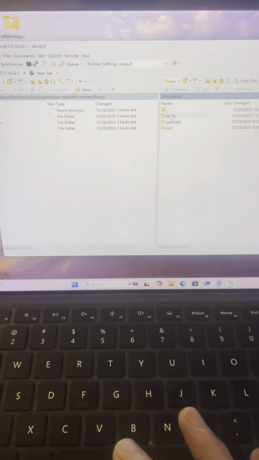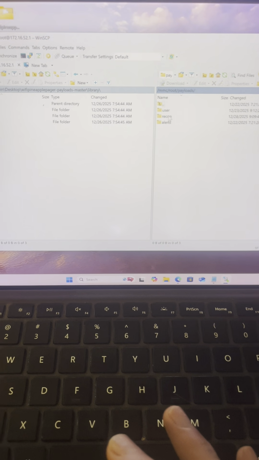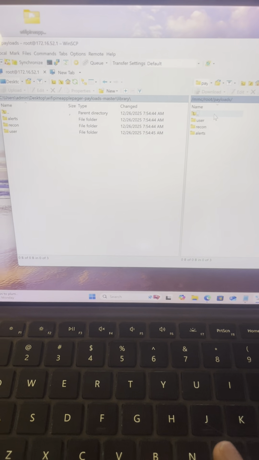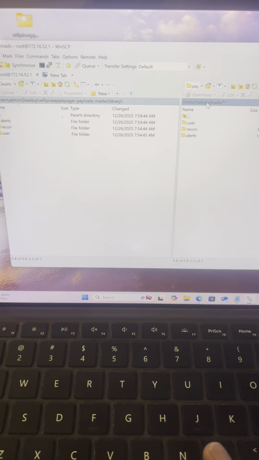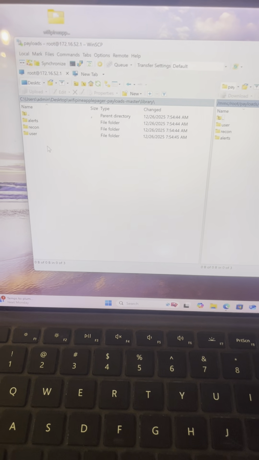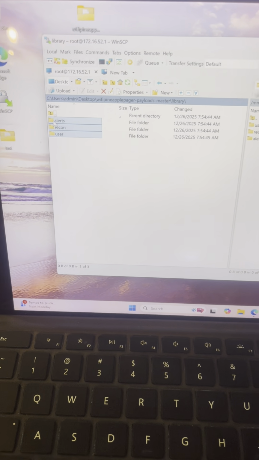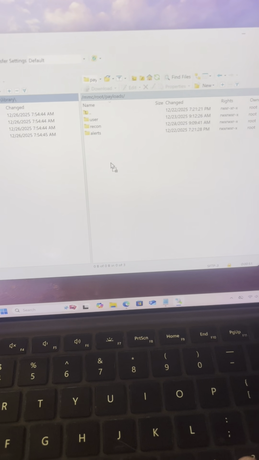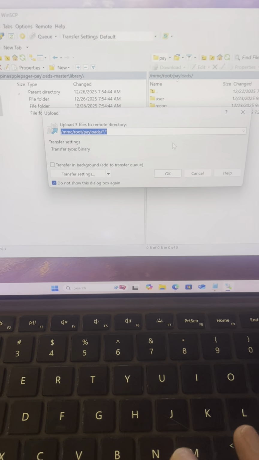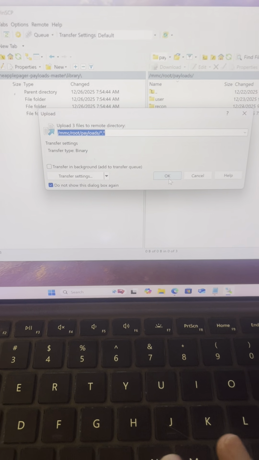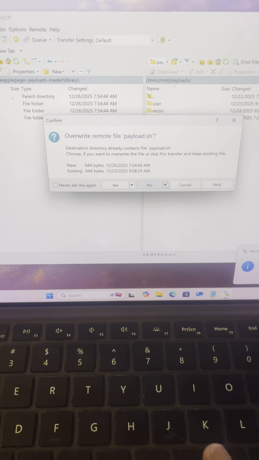So I'm having another brain fart here, trying to remember where the payloads actually go, but I found it. So basically you can just highlight and click and drag them over and they'll copy. Since I already have them here, it's asking if I want to overwrite them, and I don't.